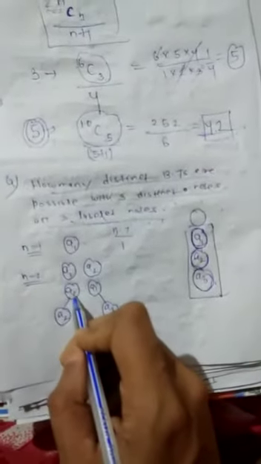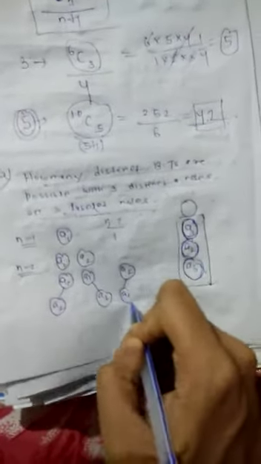A1 is root. If I change the root to A2, then A1 is the left child, or A1 is the right child. Any other possible? No. Any other combination possible using these 2? No. That means 1, 2, 3, 4. Using 2 distinct or labeled nodes, 4 binary trees are possible.